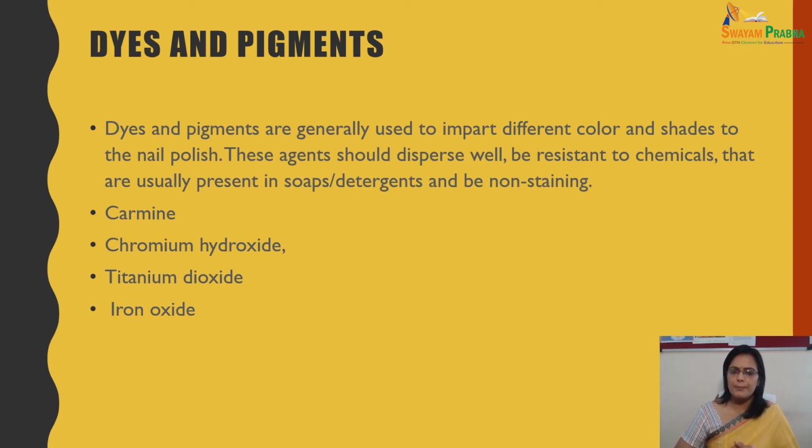Some examples are chromium oxide green, carmine, chromium hydroxide, titanium dioxide and iron oxide. So these are examples of dyes and pigments.